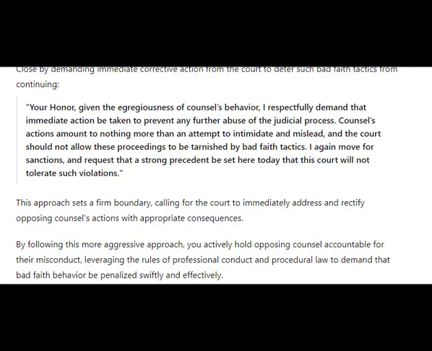By following this more aggressive approach, you actively hold opposing counsel accountable for their misconduct, leveraging the rules of professional conduct and procedural law to demand that bad faith behavior be penalized swiftly and effectively.